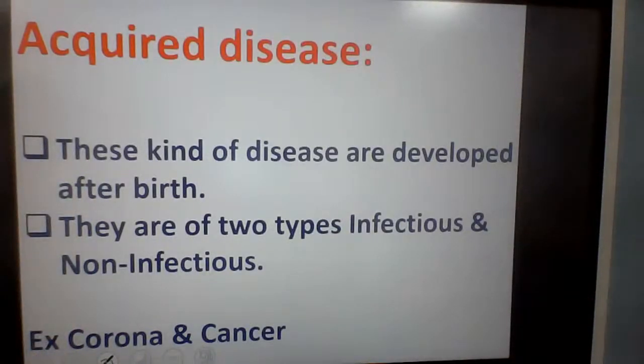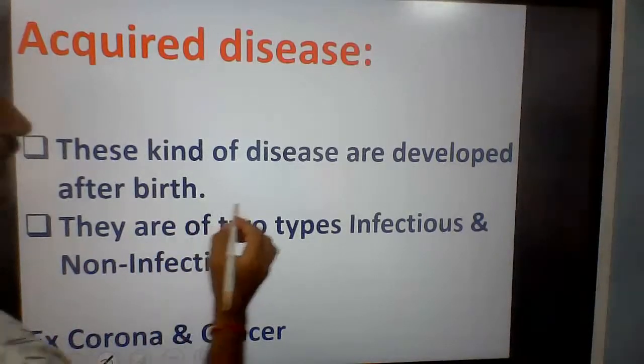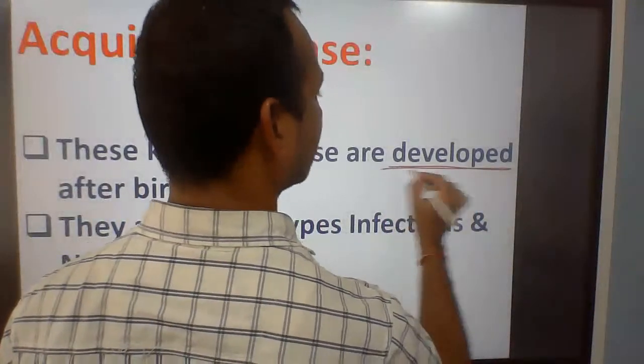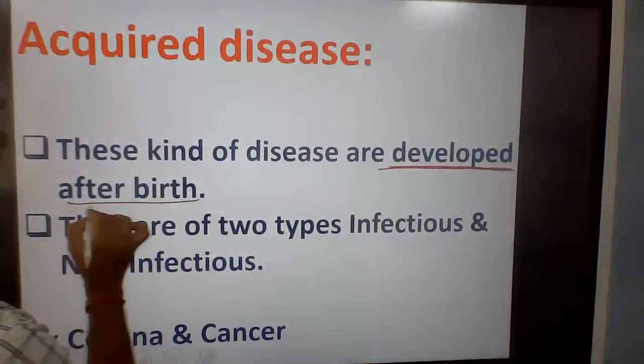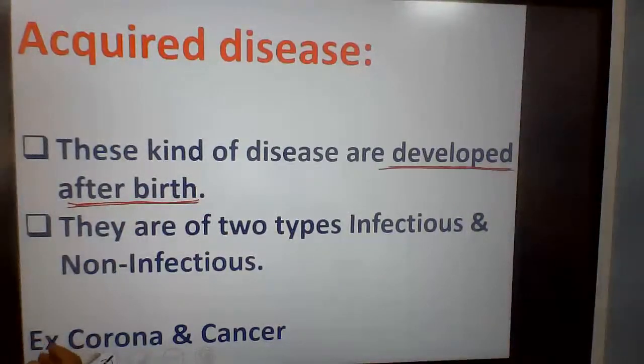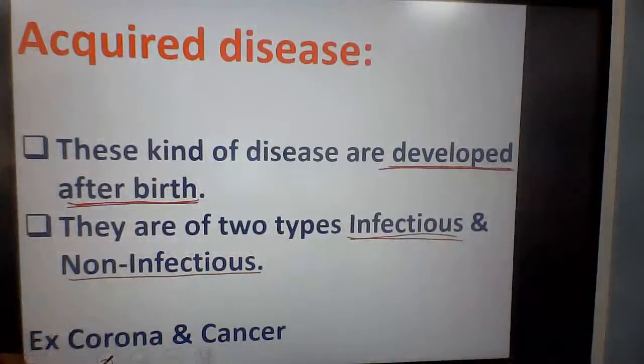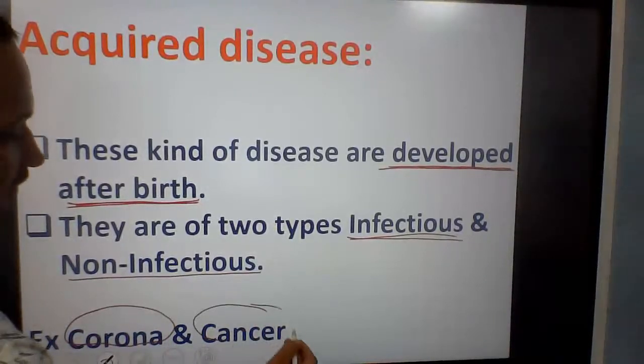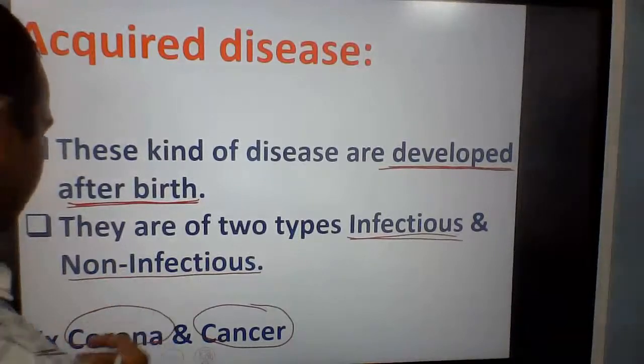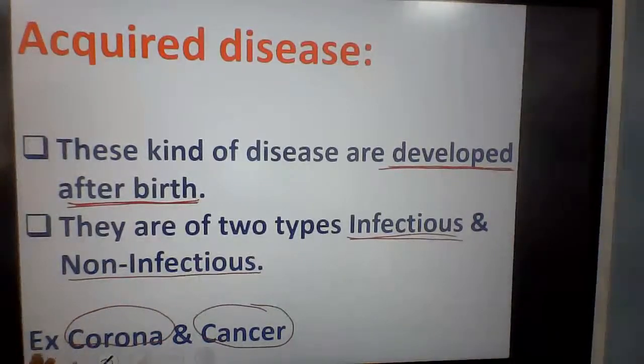Acquired disease: these kinds of disease are developed after birth. There are two types basically: infectious disease and non-infectious disease. Examples are corona and cancer. They are acquired diseases.